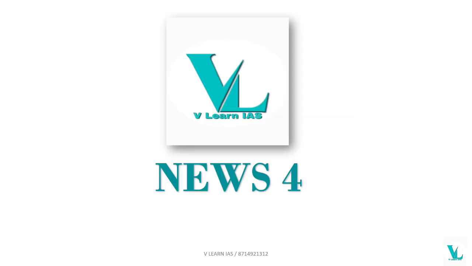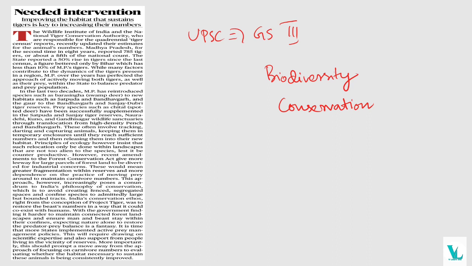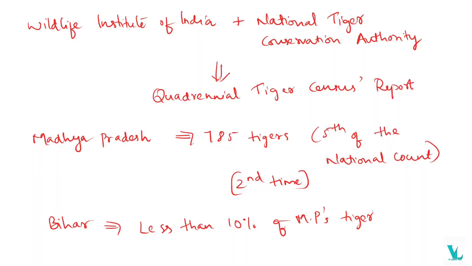So coming to the fourth news, it's mainly about biodiversity conservation. Okay, it's an important part in GS3, environment, biodiversity conservation. So the first one is about the continental tiger census report. So who is publishing that? The Wildlife Institute of India and the National Tiger Conservation Authority are publishing the tiger census report. So it's the latest note, okay.